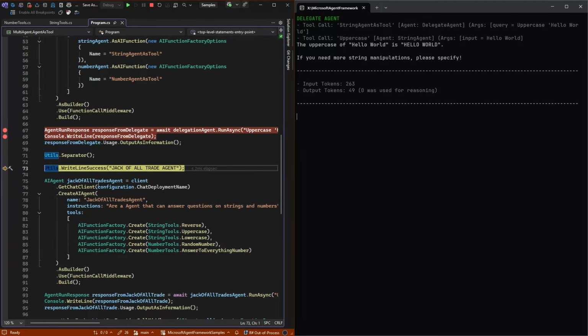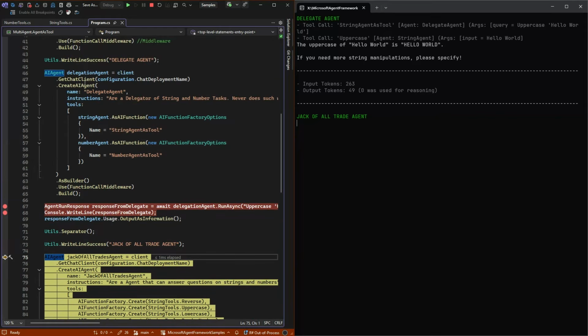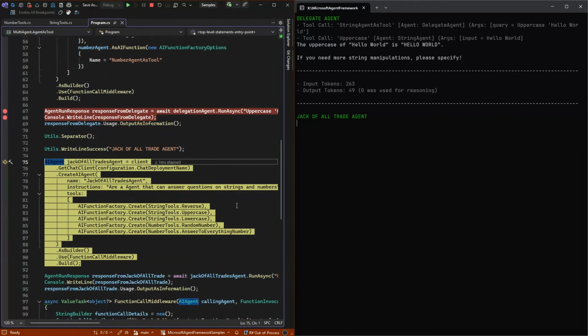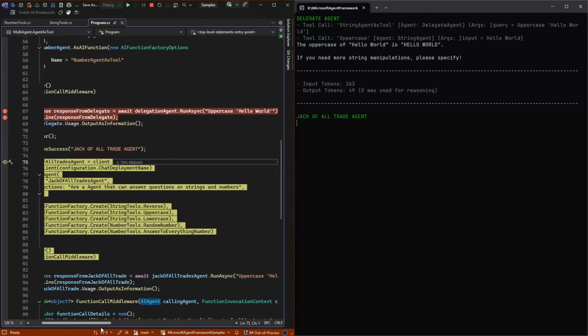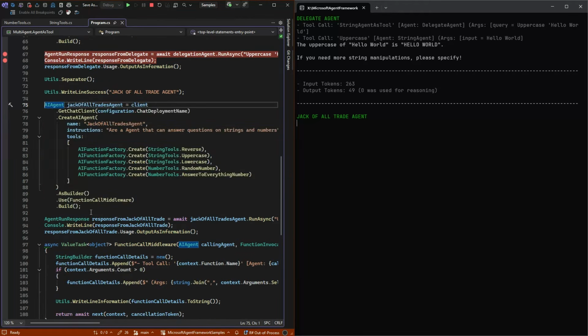Now I'm going to show you what happens if we make an agent that just gets all of those tools instead of agents within agents. It gets the same question, uppercase hello world, but now it's an agent that has all 5 tools instead of 2 tools with 3 and 2 in them.